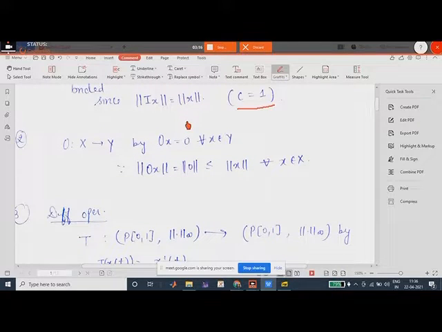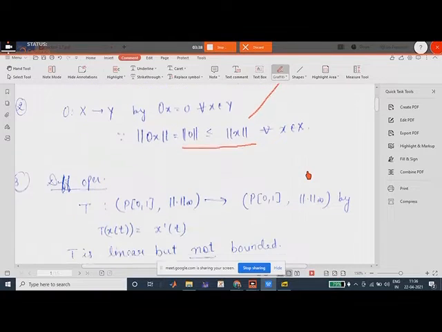Second is the zero operator. Now the norm of 0x is the norm of 0, and this condition holds for all x, by the property of norm: the norm of x is greater than or equal to 0 for all x. This is the property of norm. So the zero operator is also bounded. Next is the differentiation operator.